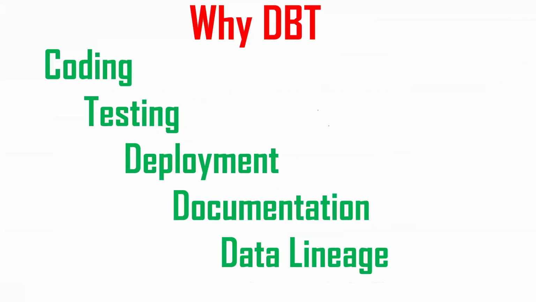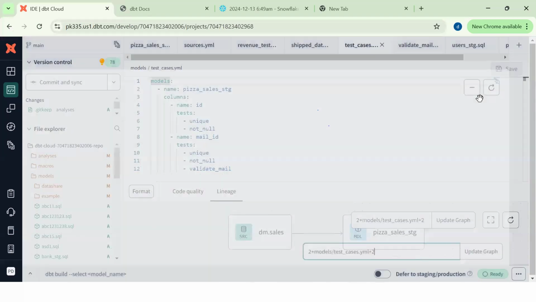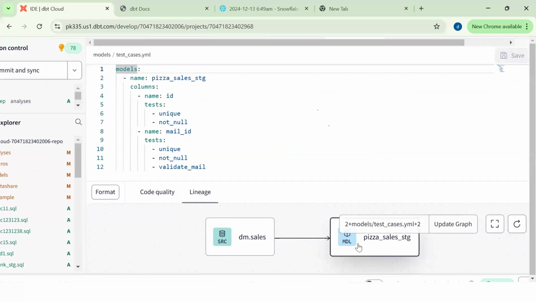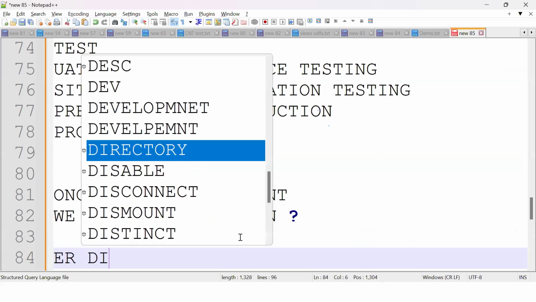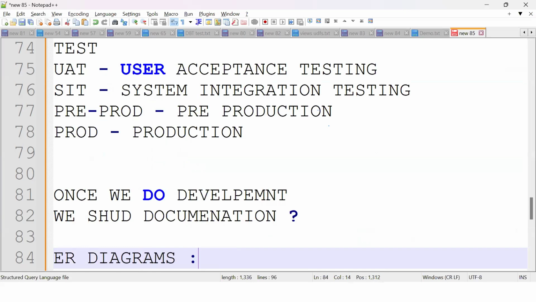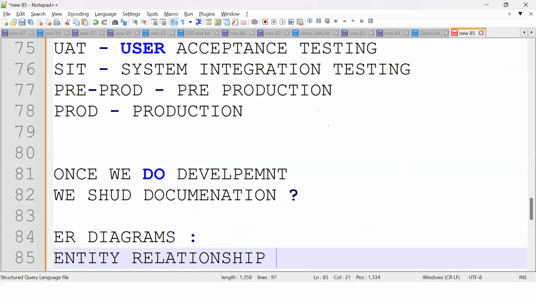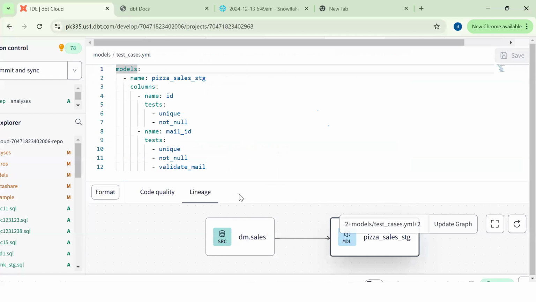And data lineage. What is data lineage? Anybody tell me? Object dependency. See here, this object is dependent on this object. In real time, in normal databases, we should go for ER diagrams. What are ER diagrams? Entity relationship. We should have a separate tool like Erwin or something. But in DBT, we have the concept of data lineage, nothing but object dependencies.